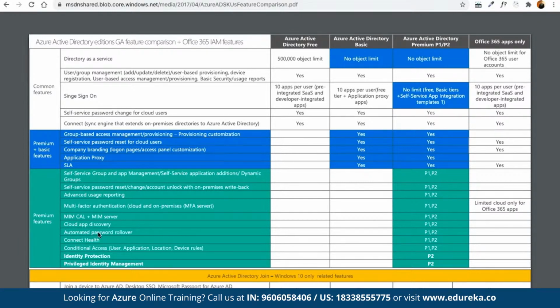Even privileged identity management is given only in P2, not even in P1.